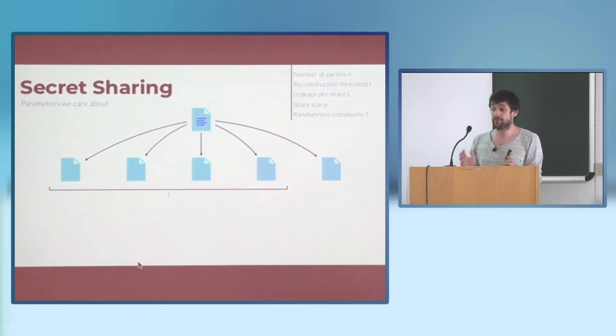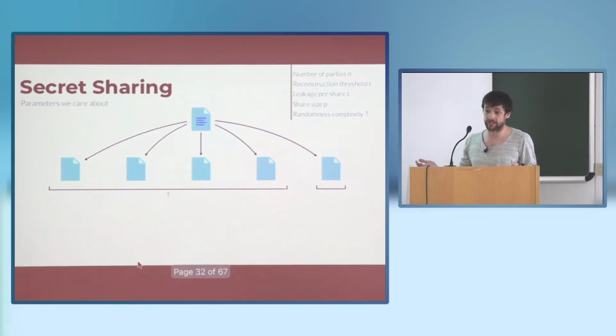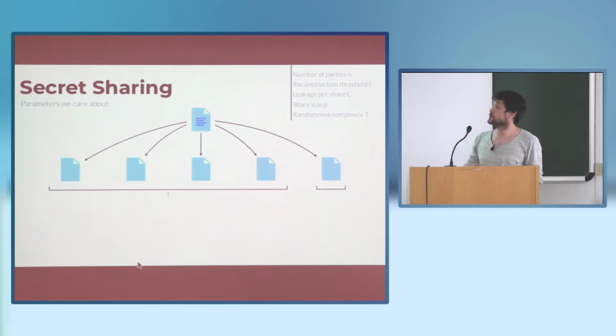Small t says if I have small t shares, then this uniquely defines the secret. Capital T says if I have capital T shares, this defines the full vector of shares of this specific secret sharing. This is not a great measure of randomness, but for illustrating here it's good enough. Intuitively, it gives some notion of randomness in a secret sharing scheme that we will use in the bound.